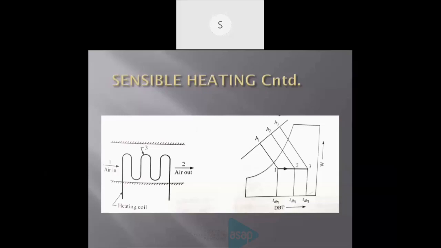There are some reasons for this. Here, the enthalpy is also marked at the same time. This is the enthalpy of the first entering air. This is the enthalpy of the heating coil, and we can reach only up to this enthalpy. This is the method of representing psychrometric processes in the psychrometric chart. Here is a horizontal line from left to right, because the temperature is increasing. There is no addition or removal of moisture, so it is purely horizontal.